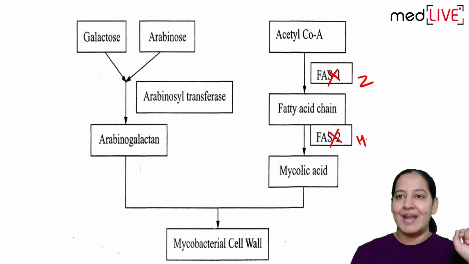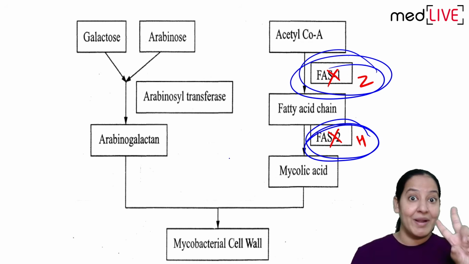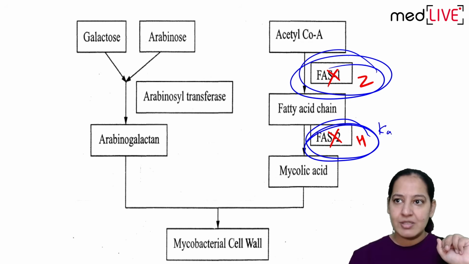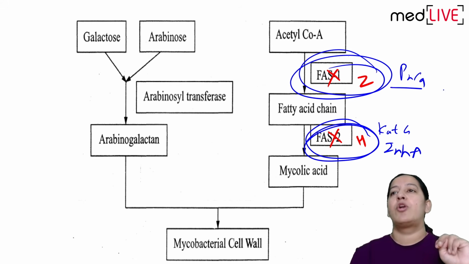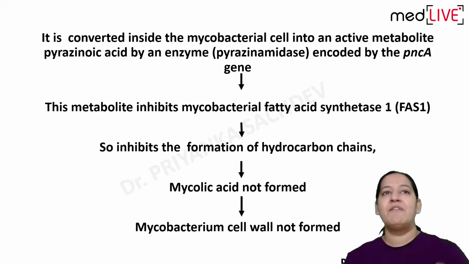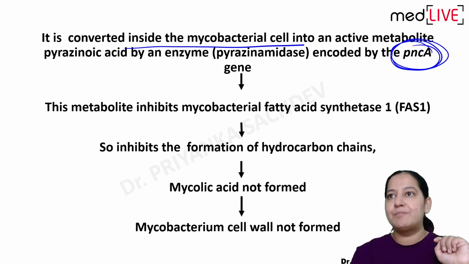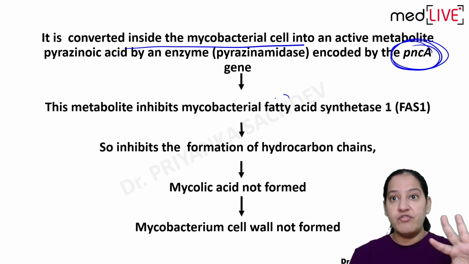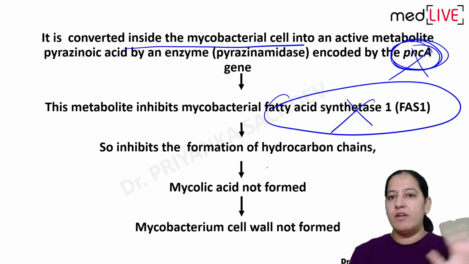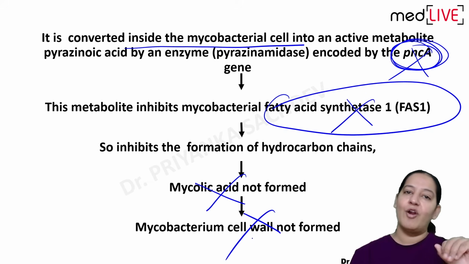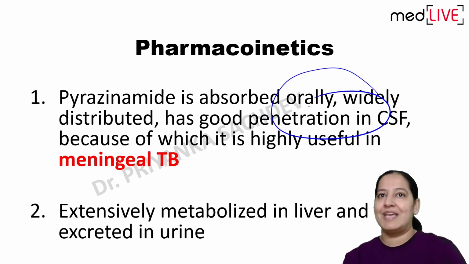So can I say isoniazid was inhibiting FAS2, pyrazinamide is inhibiting FAS1? Yes or no? But the gene is different. Here the genes were the KatG gene and the InhA gene, two genes involved. Here the PNCA gene is involved. So it goes inside the bacterial cell and inhibits the PNCA gene, which used to form the enzyme FAS1. FAS1 will not be formed, mycolic acid will not form, cell wall will not form, bacteria will die. So I tried my best. That is the mechanism of action. The resistance is through the PNCA gene.